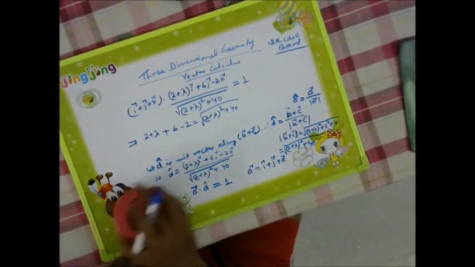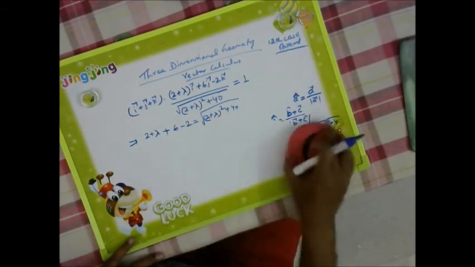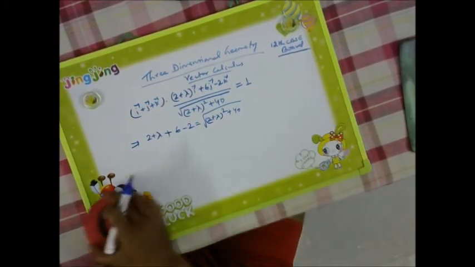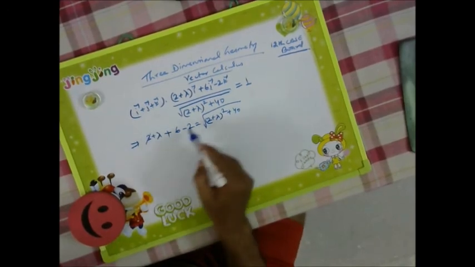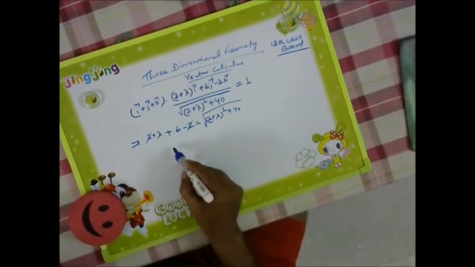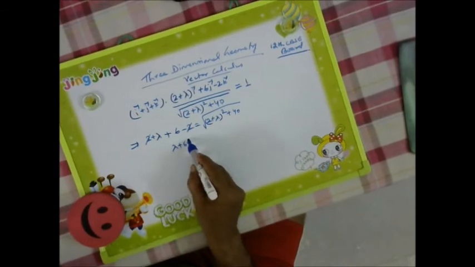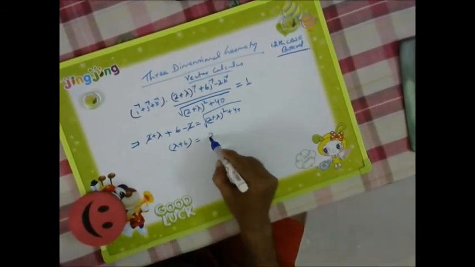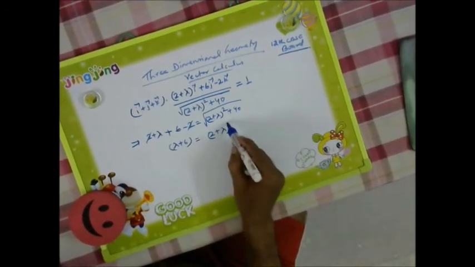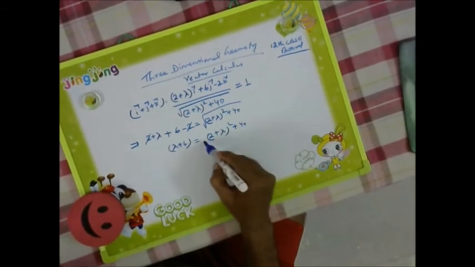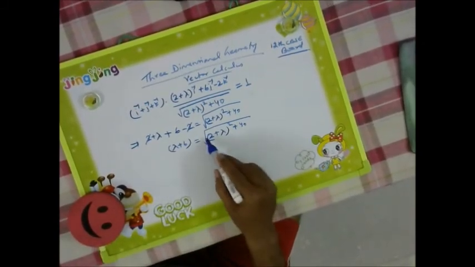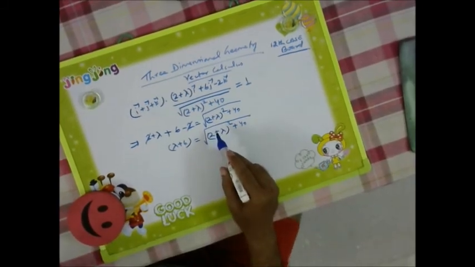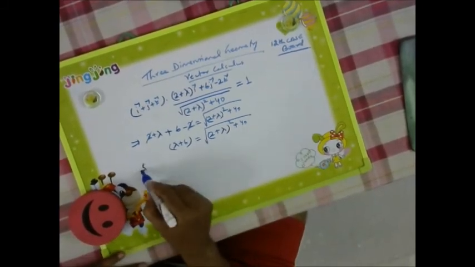Here the 2 and minus 2 have cancelled, and we are left with lambda plus 6 is equal to root of 2 plus lambda whole square plus 40. Now, in order to remove this square root, we need to square both sides.